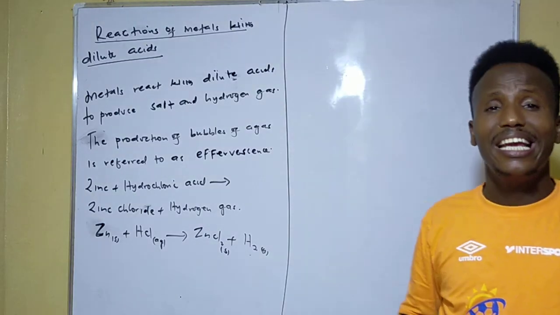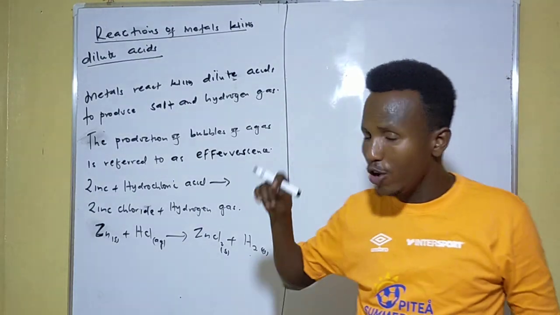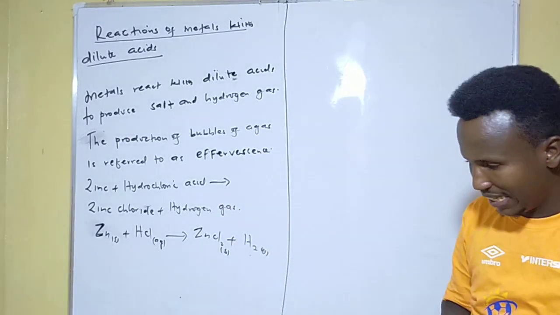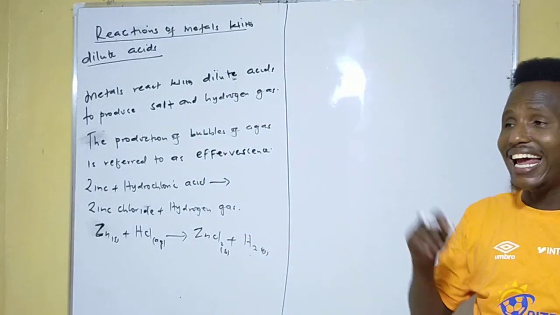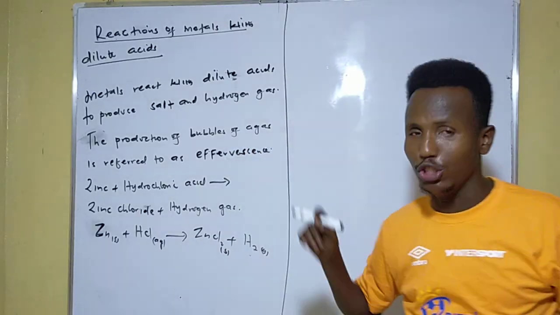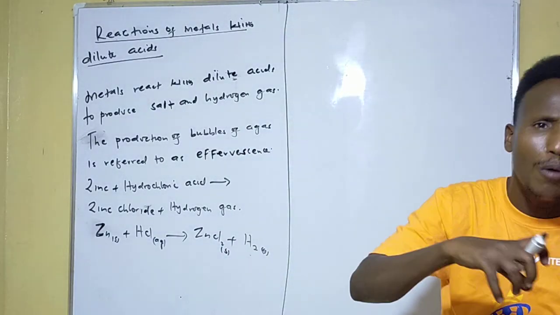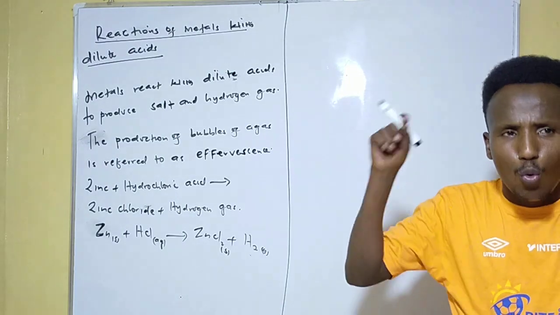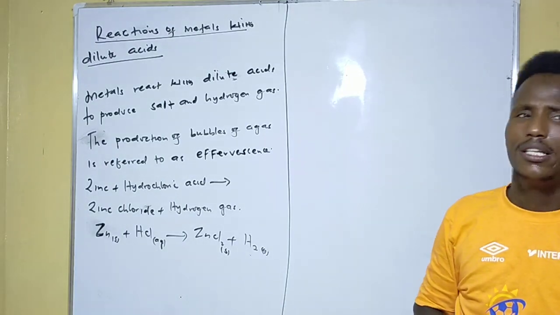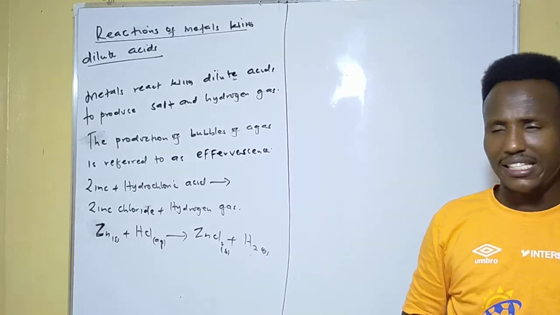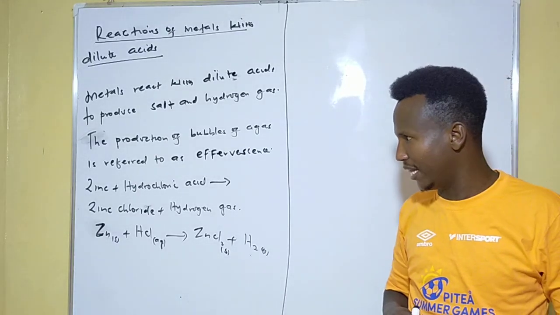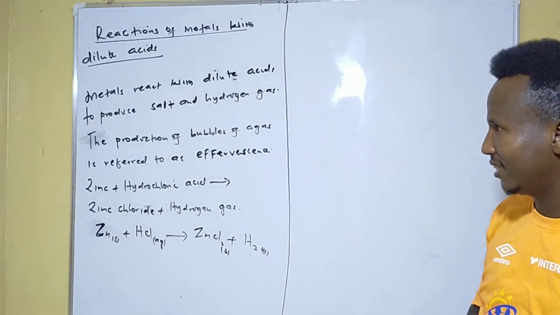Then when we react lead metal with dilute hydrochloric acid, the end product will be what? Lead chloride plus hydrogen gas. The lead chloride formed is solid and therefore forms a coating on top of the metal, which prevents further reaction taking place between the acid and the metal. Don't forget that. Please don't forget that.